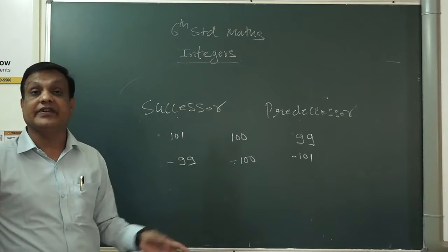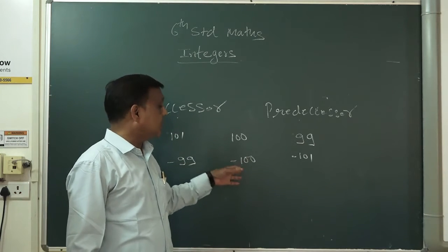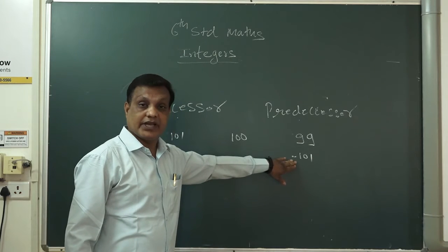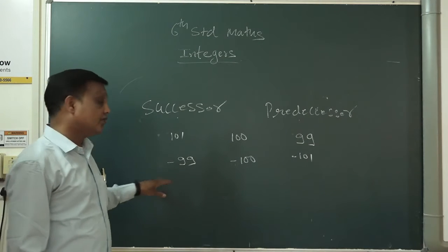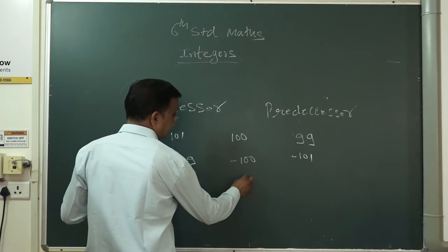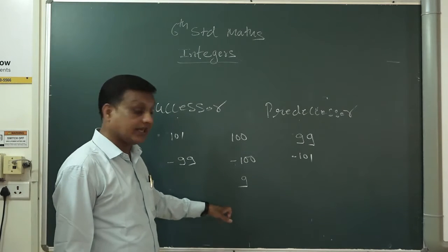Here it became reversed because when you keep the minus, the bigger number becomes smaller and the smaller number becomes bigger. This is the difference. One more example we will take here. I am writing 9. Simple 9, no sign means plus sign.